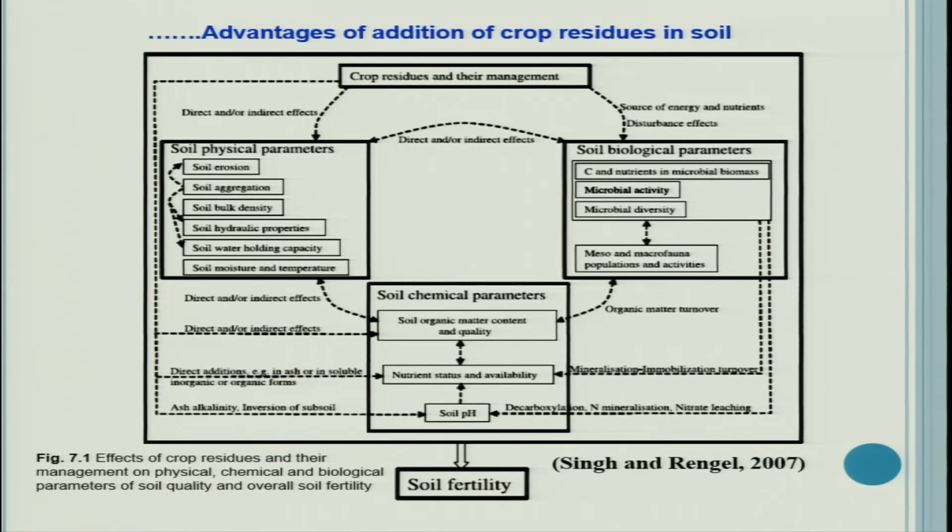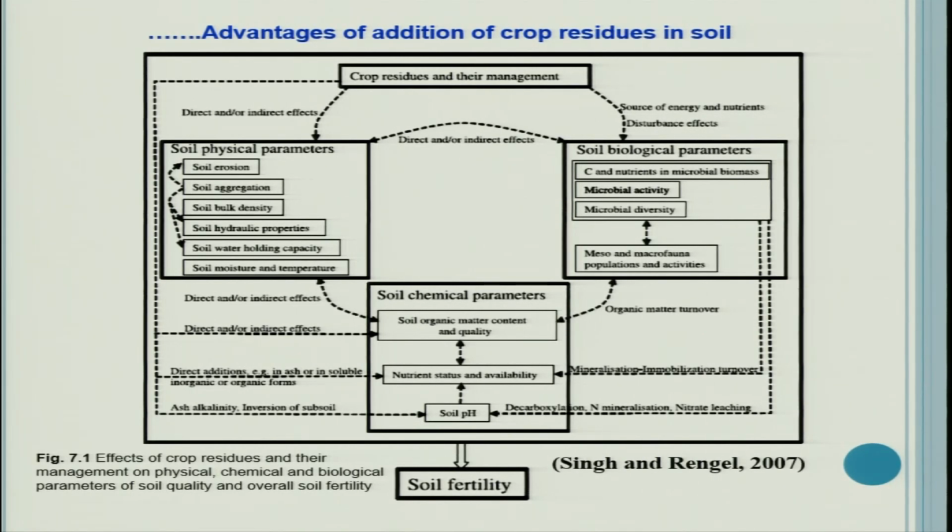Now, you see this picture and try to infer the meaning of this picture. It is a very simplified picture suggesting the effect of crop residues and their management on physical, chemical and biological parameters of soil quality and overall soil fertility. And this picture is made by Singh and Rengel 2007.